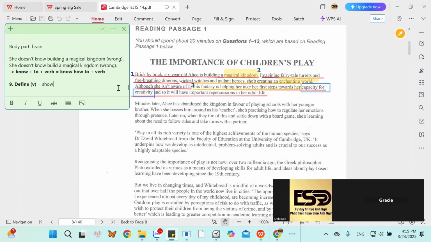It means show the meaning or show the definition of it. Show the definition of something. Define, a verb of definition. Okay? So here, capacity for creativity. Can you define this phrase, Tracy, quickly, please?